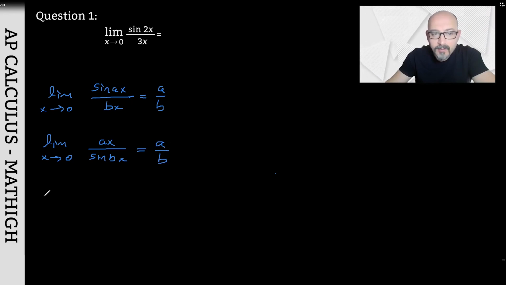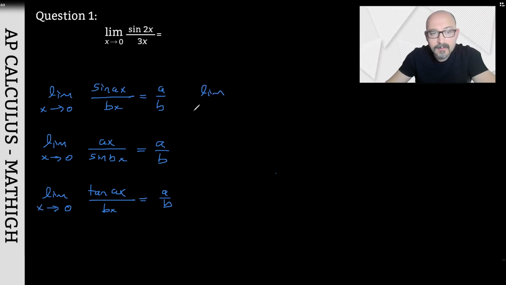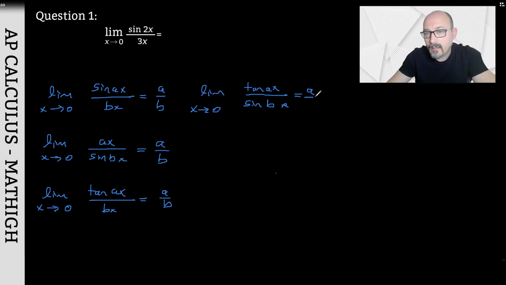I can do the same thing with tangent. As x approaches 0, tangent of ax over bx is equal to a over b, or the limit as x approaches 0 of tangent ax over sin bx is also a over b.